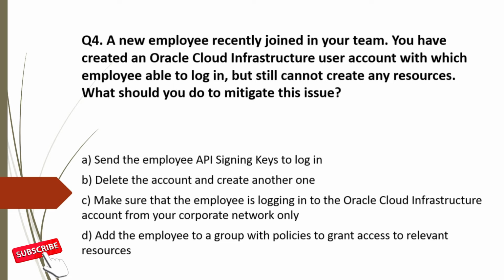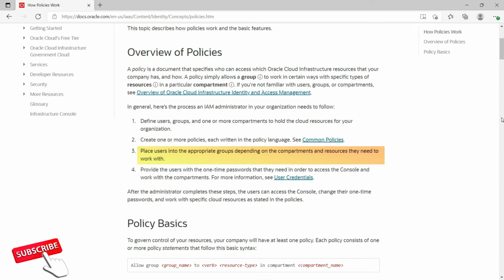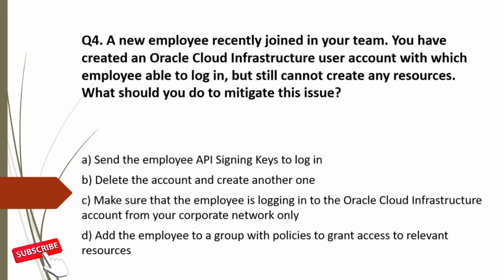Whenever you create any new user account, you have to assign some policy to the user account, as by default everything is denied. As an administrator, you need to place the user into the appropriate group depending on the compartment and resources they need to work with. Option A. Send the employee API signing keys to login. Without assigning policy, nothing will work, so this is incorrect.